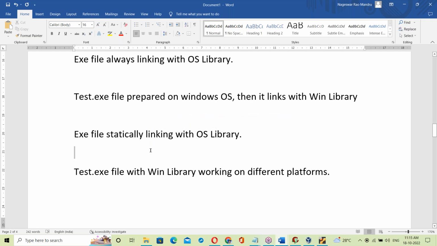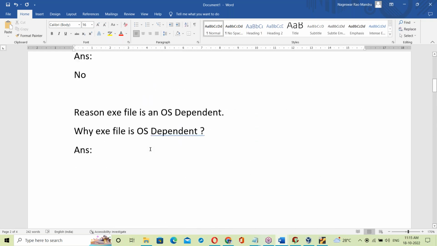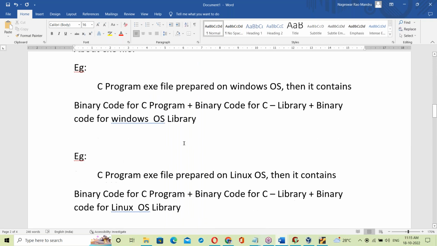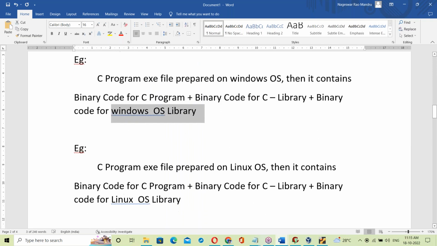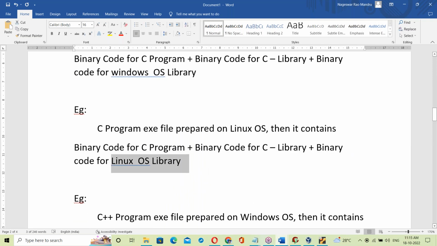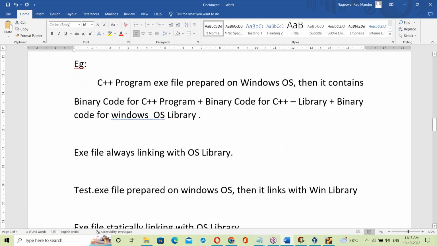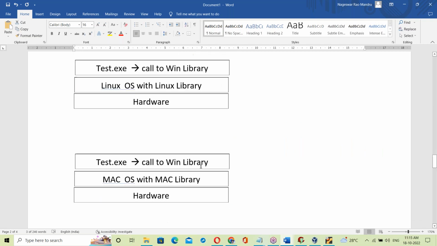So why is the exe file OS dependent? The simple reason is that it contains the OS library. If the exe file was prepared on Windows OS, it contains the Windows OS library; if on Linux, the Linux OS library. Since the exe file contains the OS library, it is OS dependent.